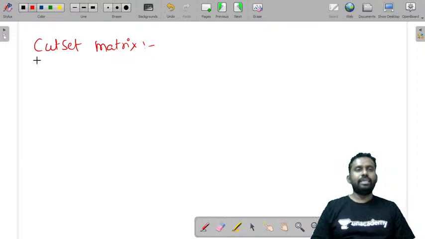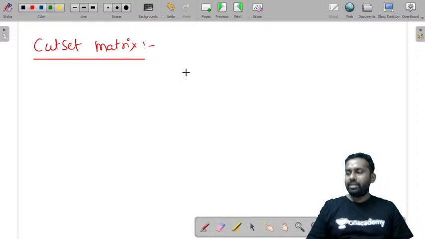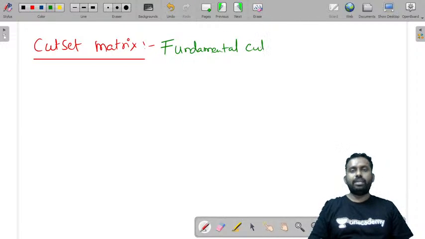Cut set matrix, what is it? A fundamental cut set or F cut set matrix, it is also called as fundamental cut set matrix.